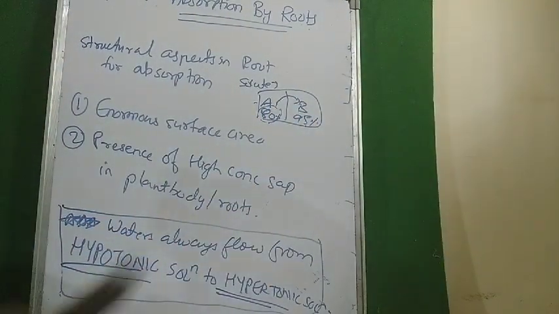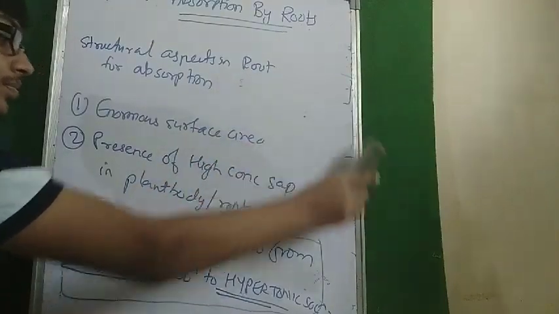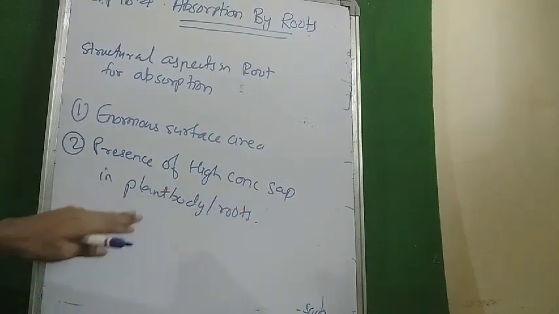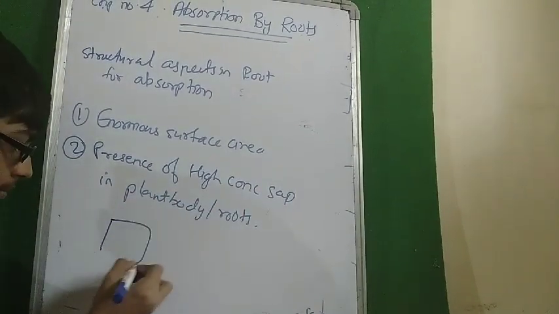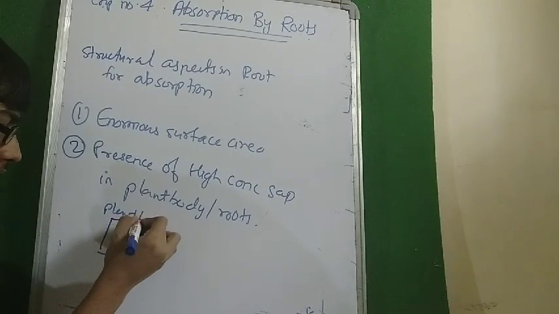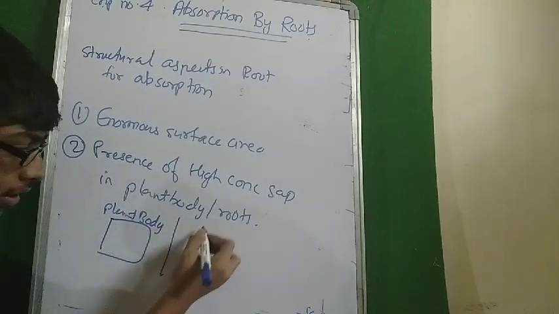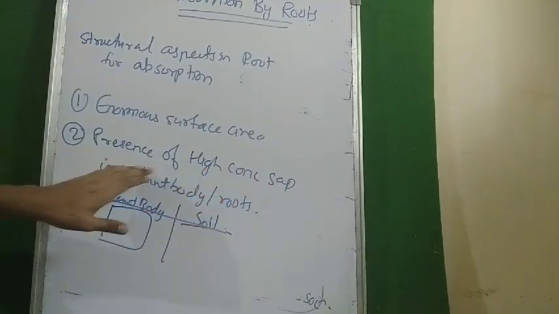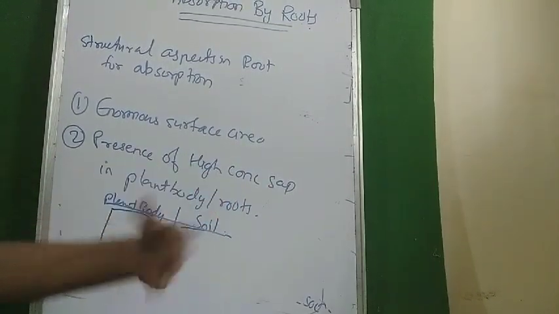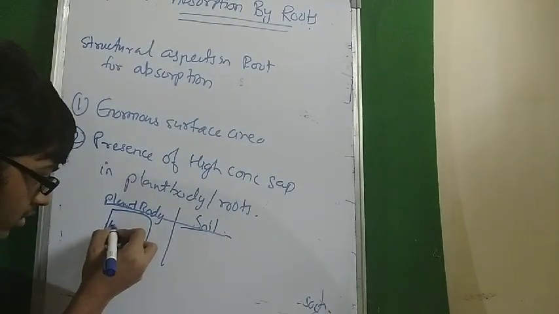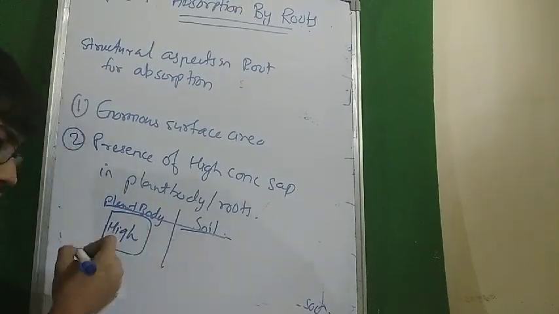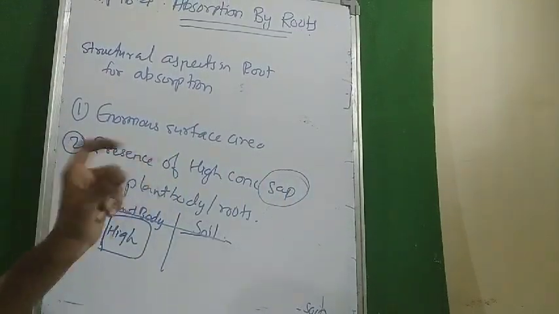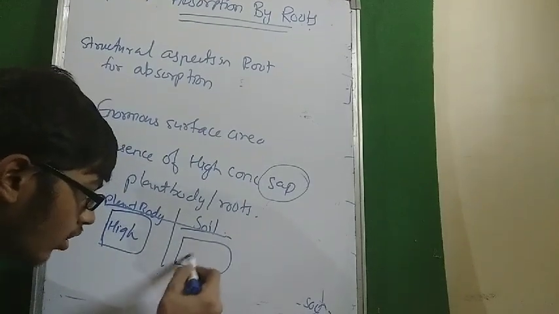Always remember this. So why I am trying to say over here is, see, presence of high concentration sap in plant. This is plant body, and this is soil. Presence of high concentration sap in plant body or roots as compared to soil. So in plant body the concentration of solutes is high. Sap here means solutes, and in soil it is low.